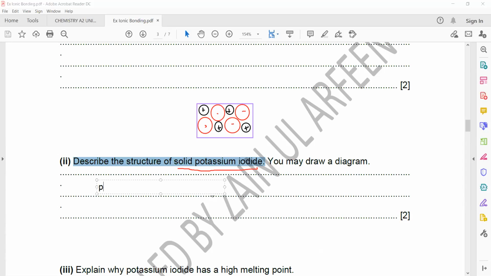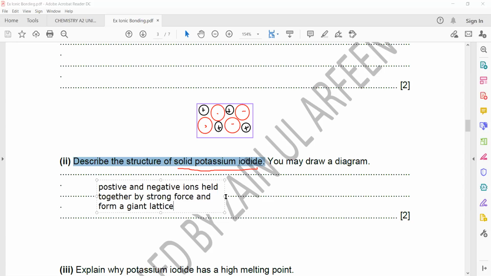So positive and negative ions held together by a strong force and form a giant lattice.